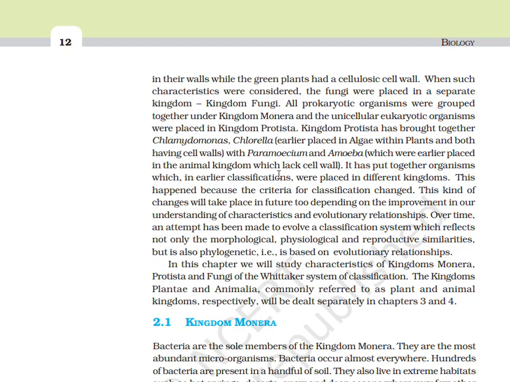It has put together organisms which in earlier classification were placed in different kingdoms. This happened because the criteria for classification changed. This kind of change will take place in future too, depending on the improvement in our understanding of characteristics and evolutionary relationships.